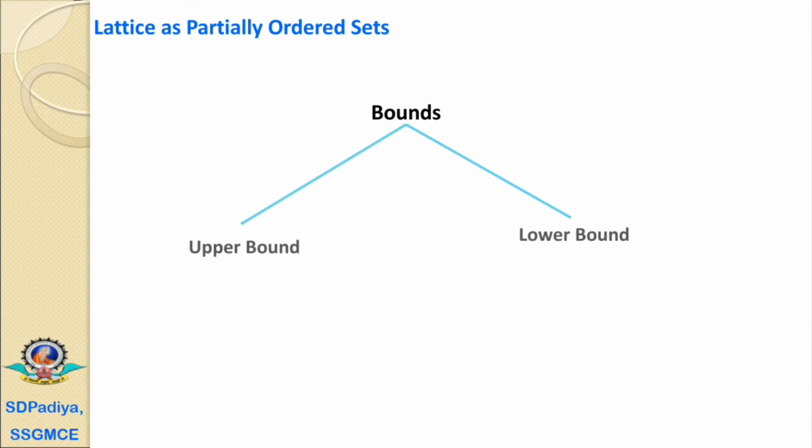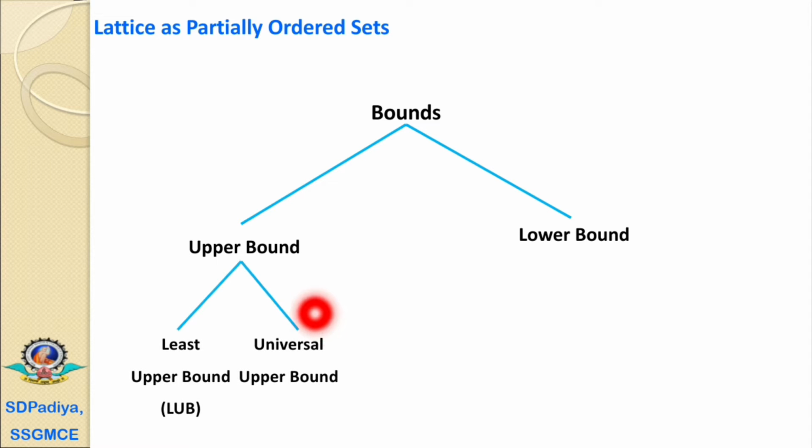Now we'll see the types of bounds in a lattice. If the bound is at an upper level, then we call it an upper bound, and if the bound is at the lower level, then it is called a lower bound. There are again two types of upper bounds. The first is the least upper bound and the second is the universal upper bound. If there are multiple upper bounds, then the lowest among these multiple upper bounds is called the least upper bound, and the greatest upper bound is called the universal upper bound.